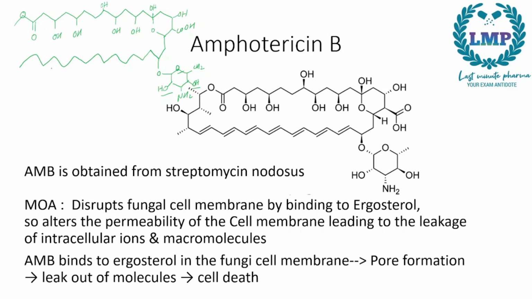Now here in these 7 mountains we will give double bonds. So count again. 1, 2, 3, 4, 5, 6, 7 mountains. Now right here we will complete this ring. We will make it kind of as a ring. This one too. Then here we will give a CH3. Here also CH3. In the middle we will get an OH, and here as well we will give a CH3, and this will give you your amphotericin B structure.